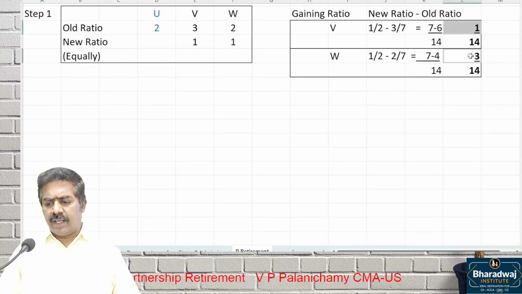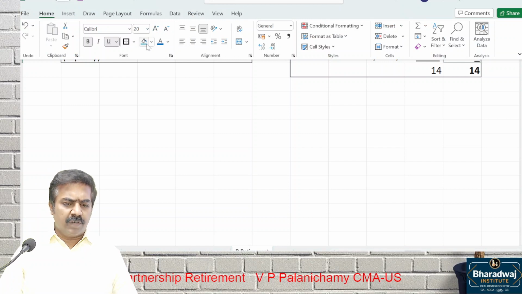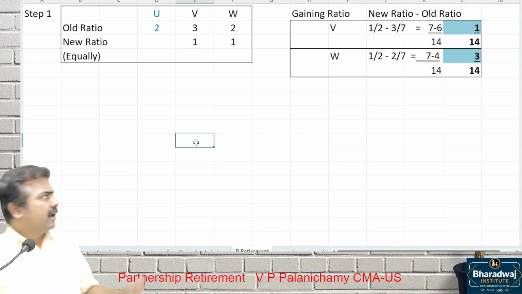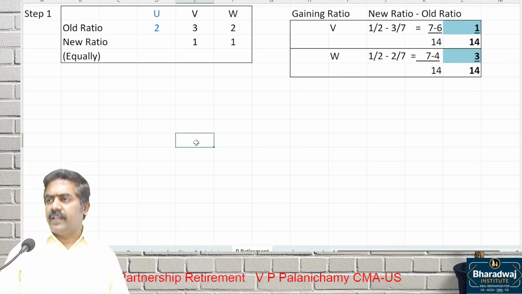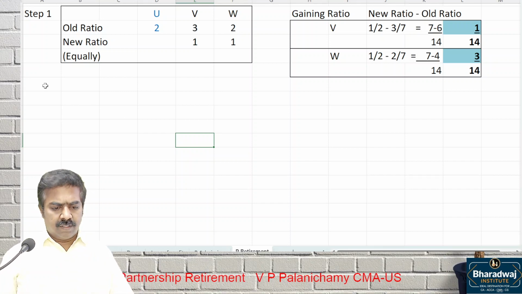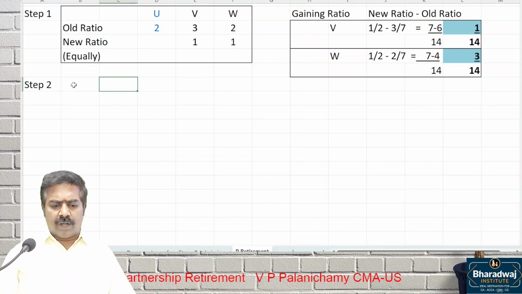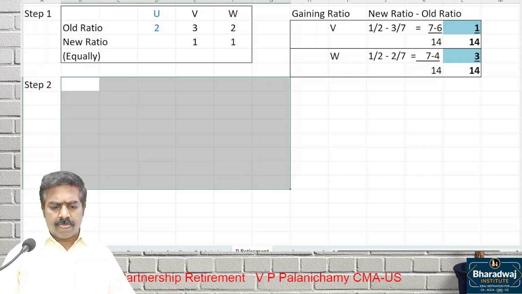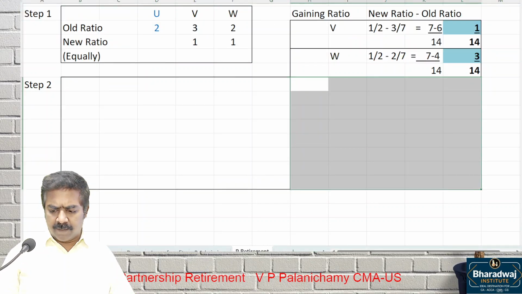We want this gaining ratio because goodwill is adjusted through which account? Capital account. 1:3 is the gaining ratio. Shall we start? Step 2. Adjustment for goodwill and JLP. Adjustment for goodwill and which one? Joint life policy.